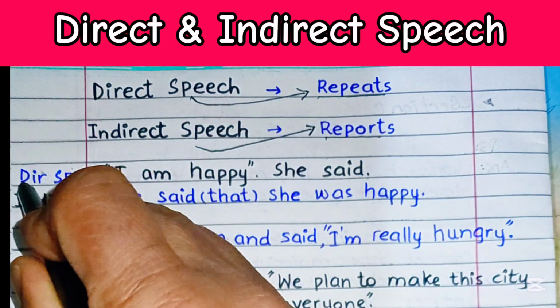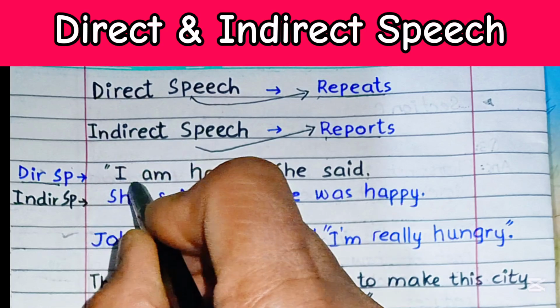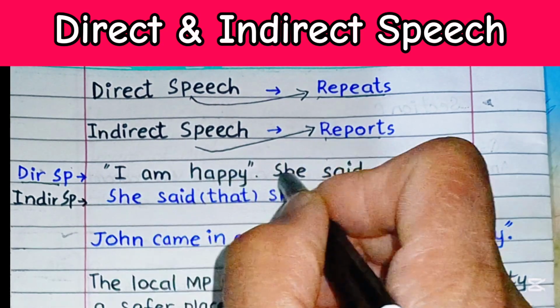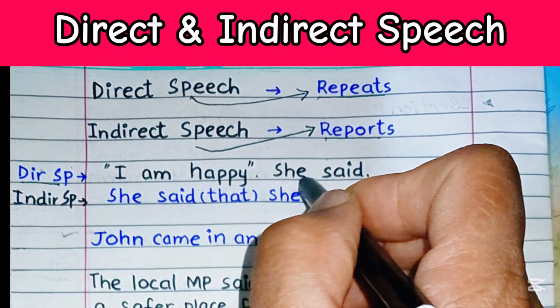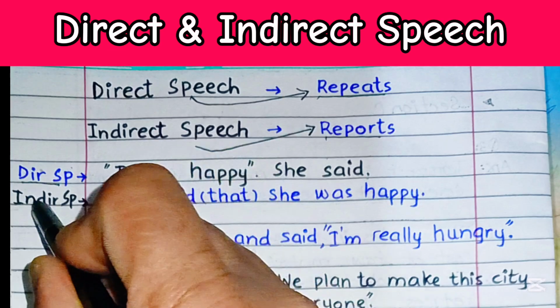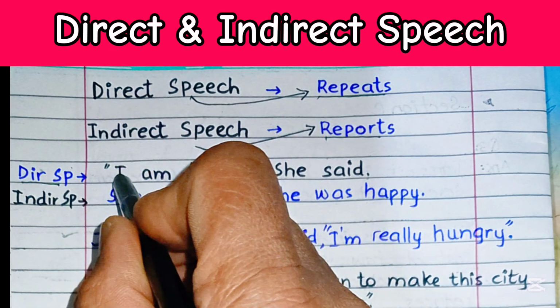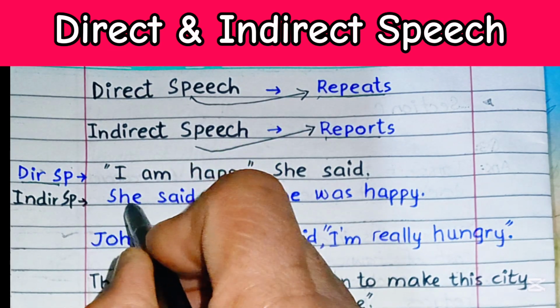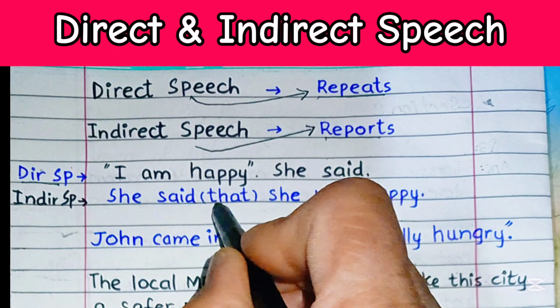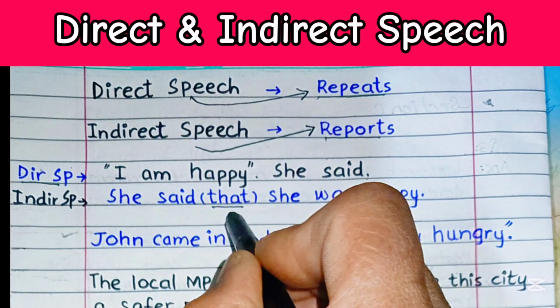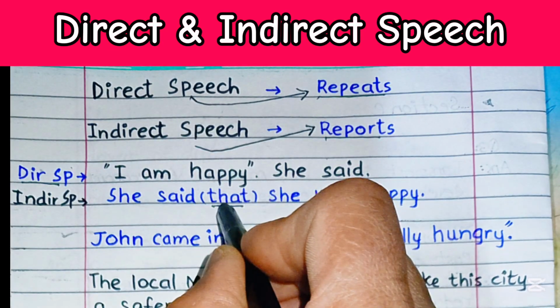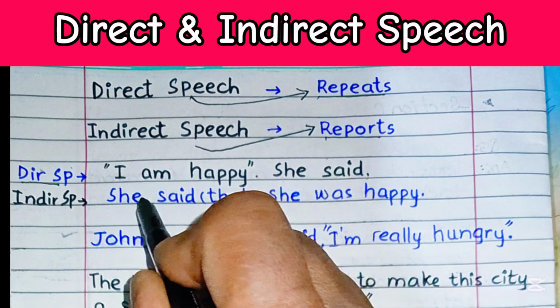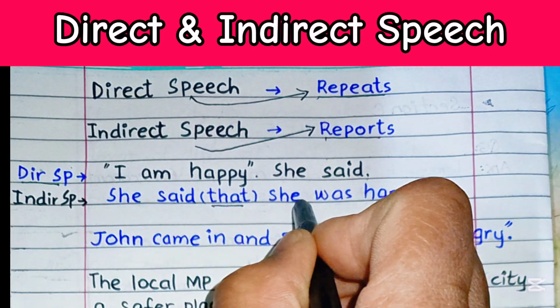Take this example from direct speech. "I'm happy," she said. The indirect speech to this direct speech will be: she said, and that is optional, we may put it right here between the reporting and reported speech.